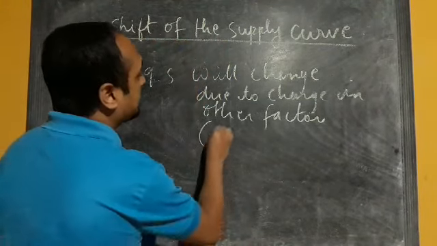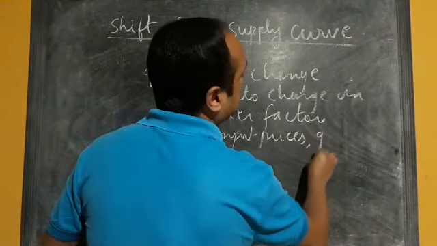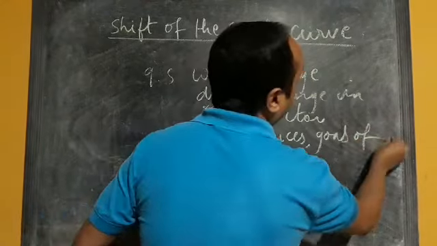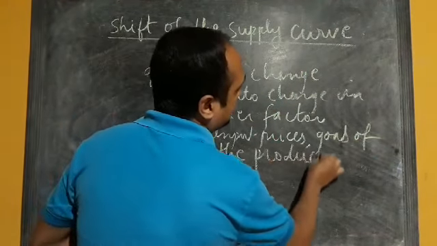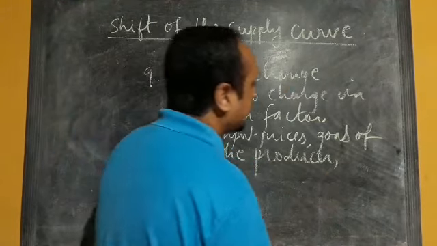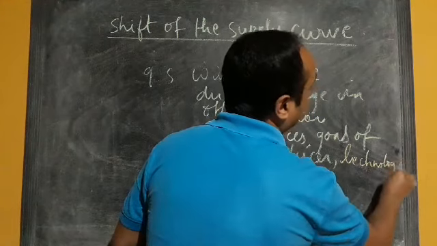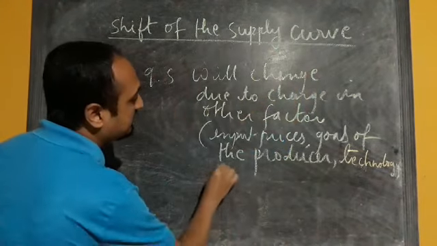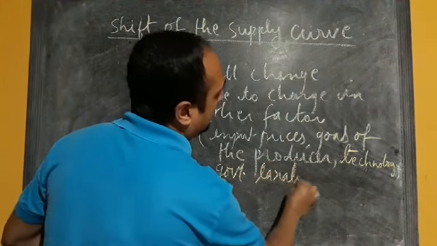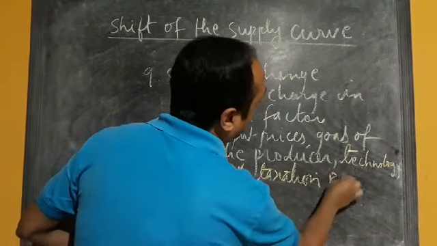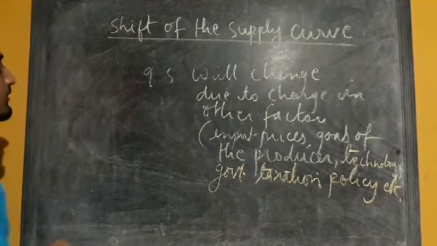Other factors like input prices, goals of the producers, technology, improvement in technology, government taxation policy, etc. But here what will remain the same?